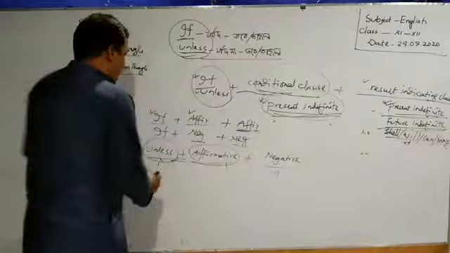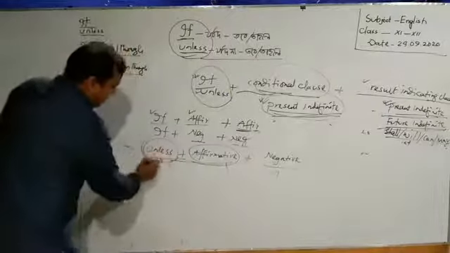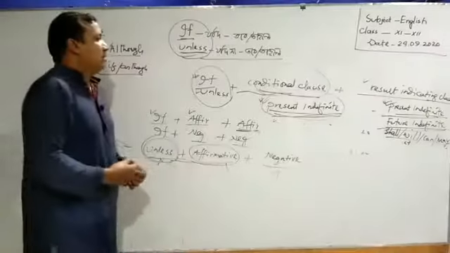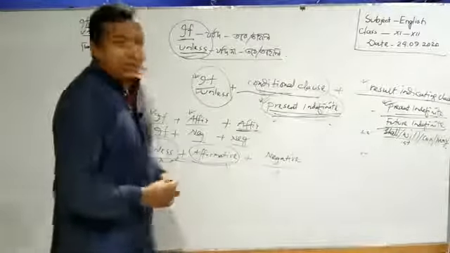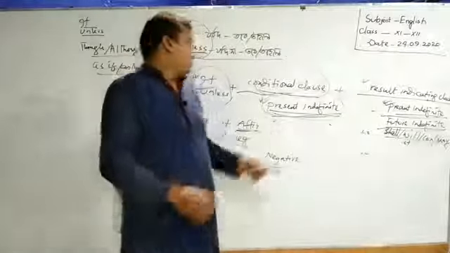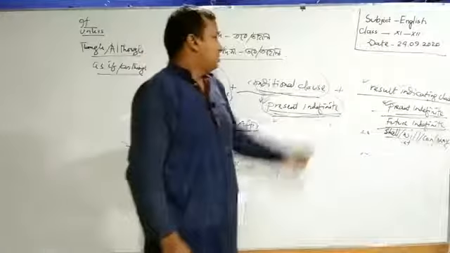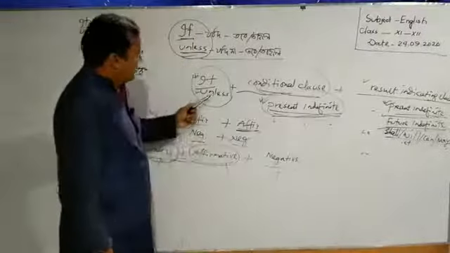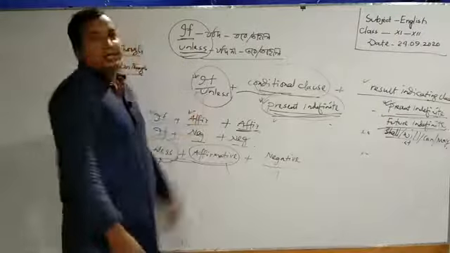Why? Because there is the negative sense in this conjunction, dear learners, and the verbal pattern of the finite verbs in both clauses will be the same in the case of if or unless.